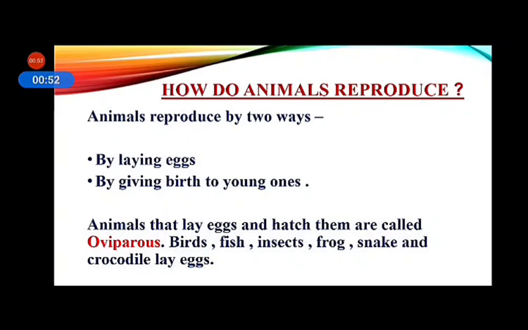Animals that lay eggs and hatch them. Hatch means to break the egg in such a way to allow a young animal to come out. Animals that lay eggs and hatch them are called oviparous. And examples are birds, fish, insects, frogs, snakes and crocodile. They all lay eggs. So, they fall in the category of oviparous.